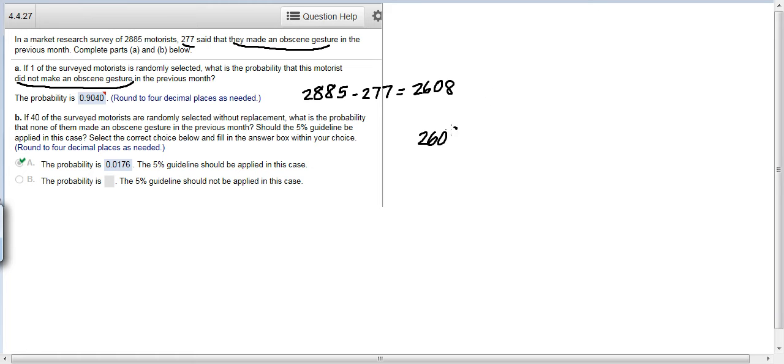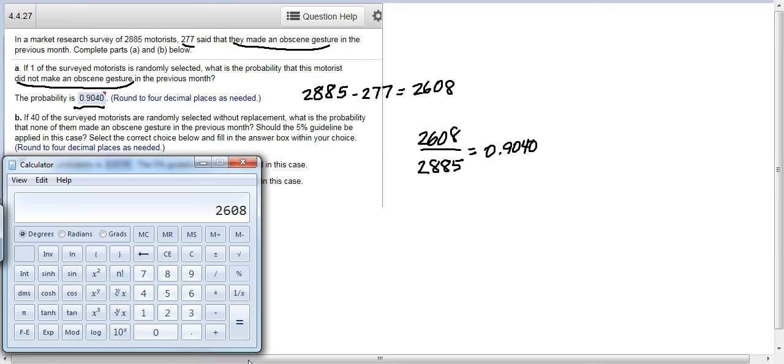Alright, so the probability that one motorist did not make an obscene gesture would be 2,608 divided by 2,885. And when we do that, we get 0.9040. That's where this answer here came from. Just to confirm that on the calculator, take that number divided by 2,885 and we get 0.903903986, blah blah blah, which rounds to 4 decimal places to 0.9040.